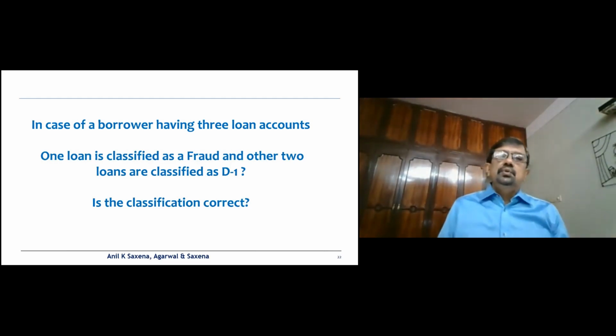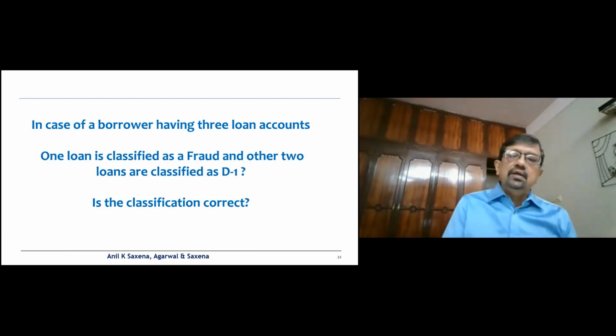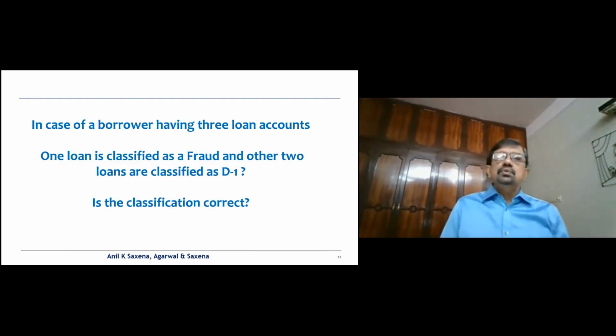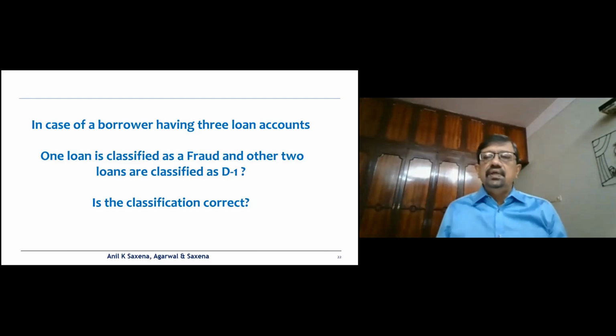So you cannot have a case where one account is a standard account, the other accounts are substandard, or one account is substandard, the other account is doubtful. The borrowers under the same custody have to have the same classification, which is the worst classification, which in this case is a doubtful case.